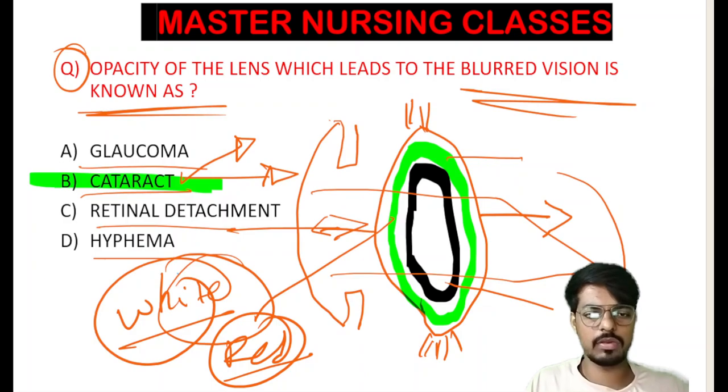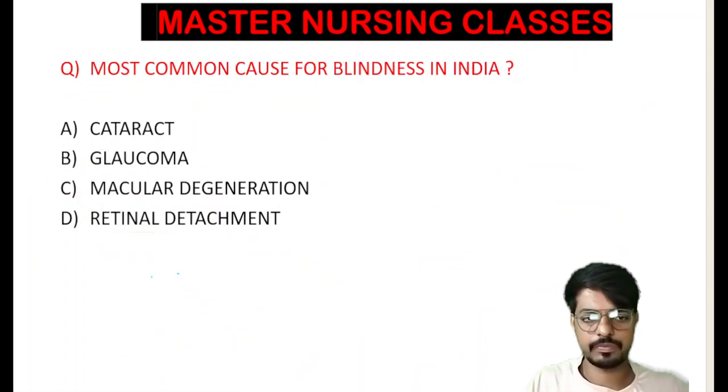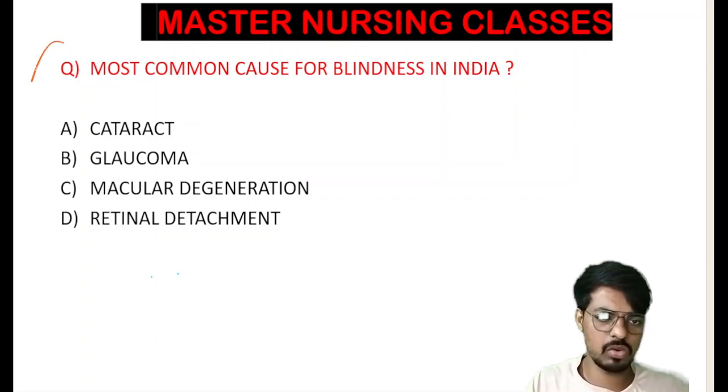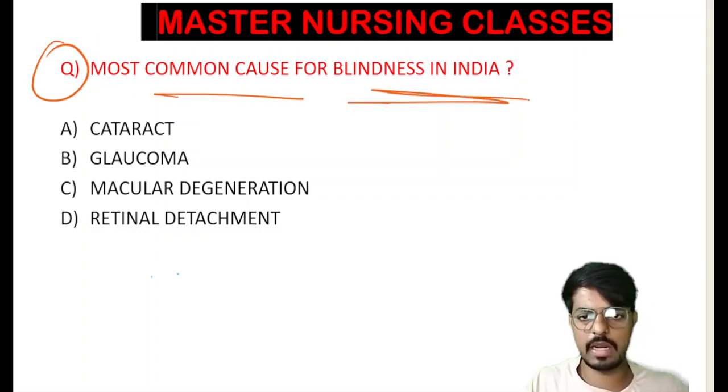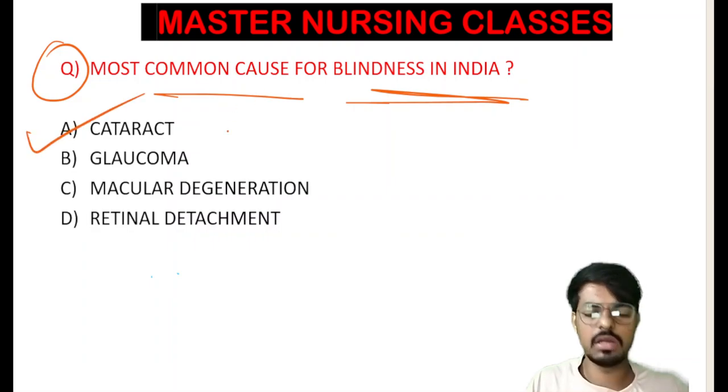So we are moving forward to the next question. We have discussed everything related to glaucoma, and I will now discuss retinal detachment in this question. The most common cause of blindness in India is the cataract.